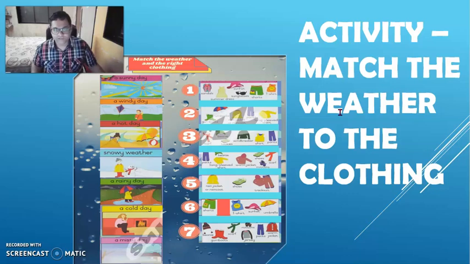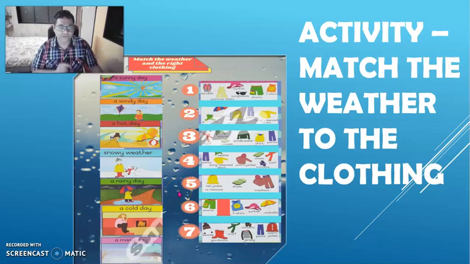Firstly, we'll do an activity. It's called match the weather to the clothing. Here are the different types of weather, and these are the different types of clothing. Now, currently, what do you feel? Is it sunny, windy, hot, snowy, rainy, cloudy, stormy, cold, or misty? What type of weather is it now? Yes, you're right.